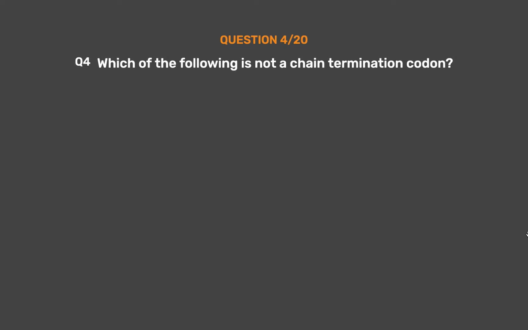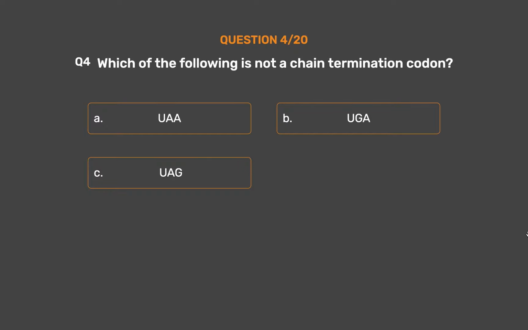Question number 4. Which of the following is not a chain termination codon? Option A. UAA. Option B. UGA. Option C. UAG. Option D. UGG.